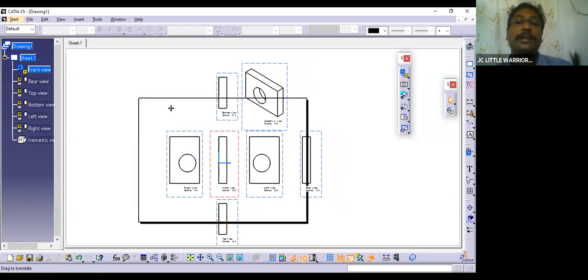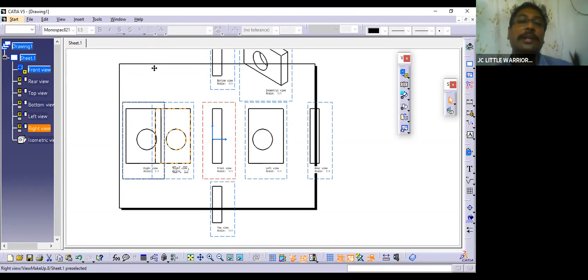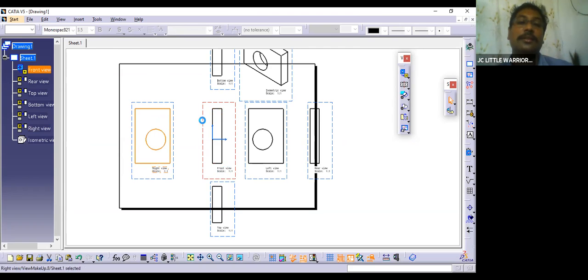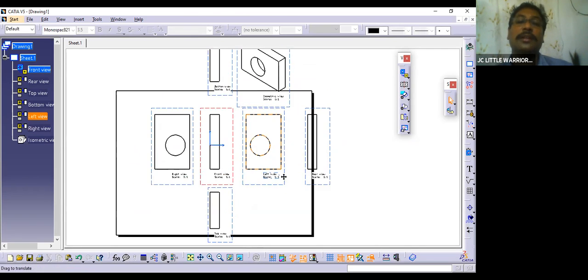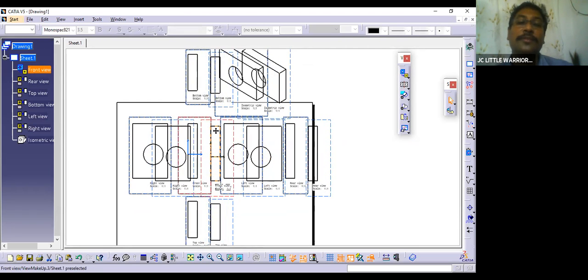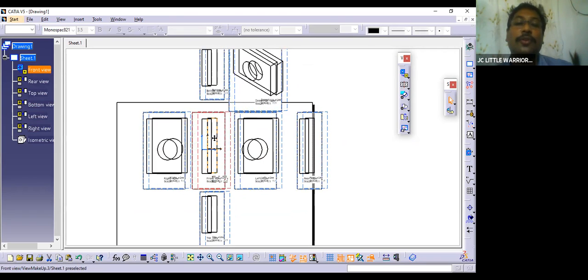it automatically creates this drawing. Okay, and this is your sheet. Whatever you create, it should be inside this. So this is your front view. If you want to move the location of this, then you have to move this front view. All these side views and upper, bottom view and the top view, all these views are generated from this front view.